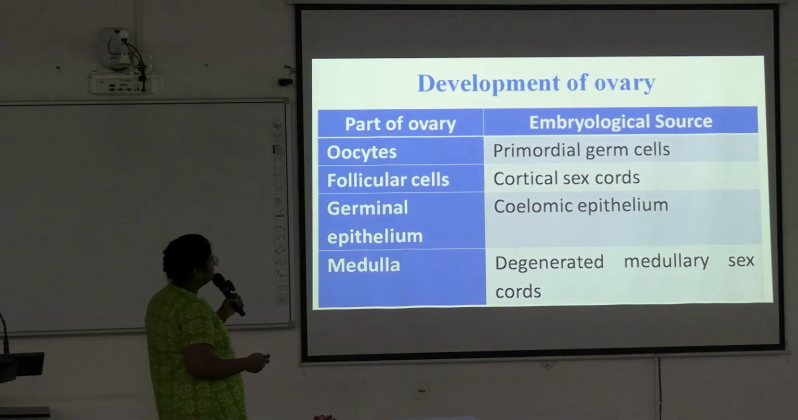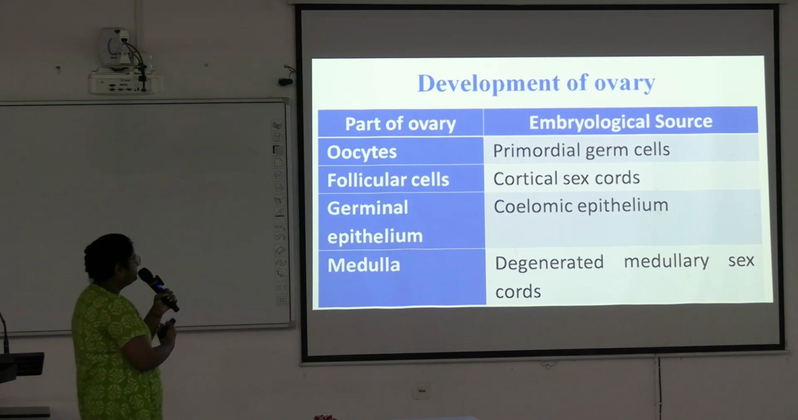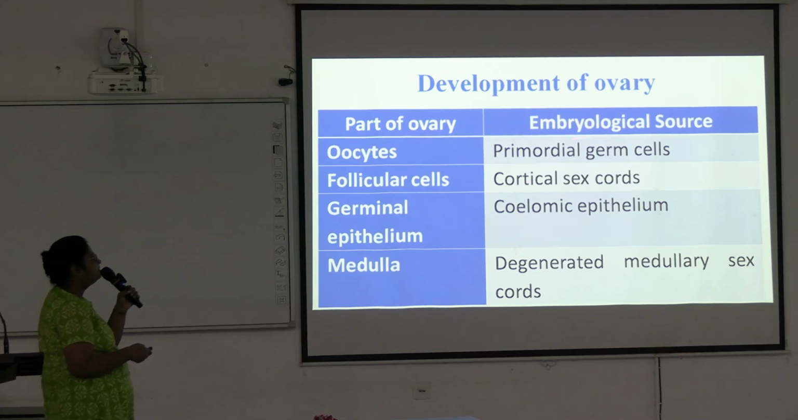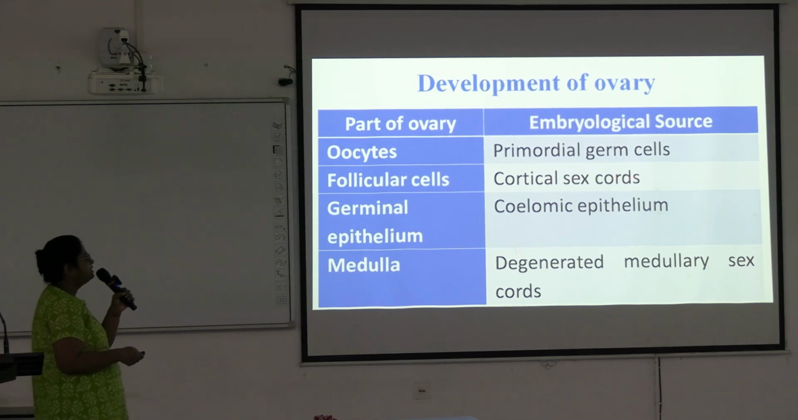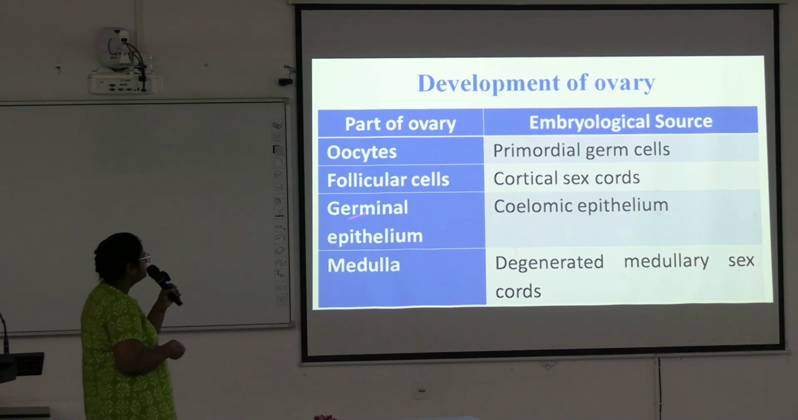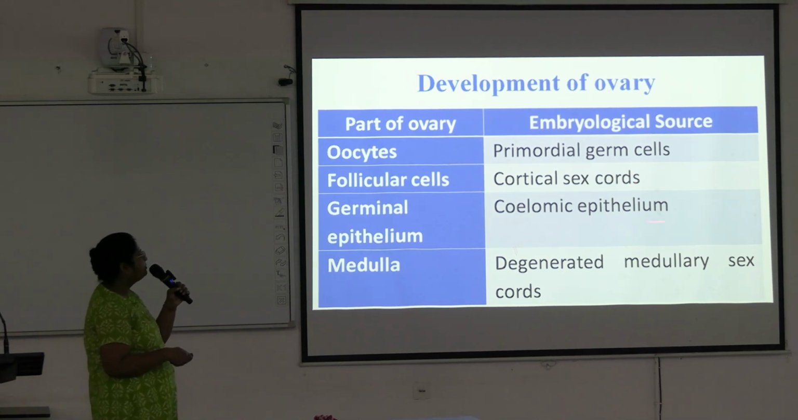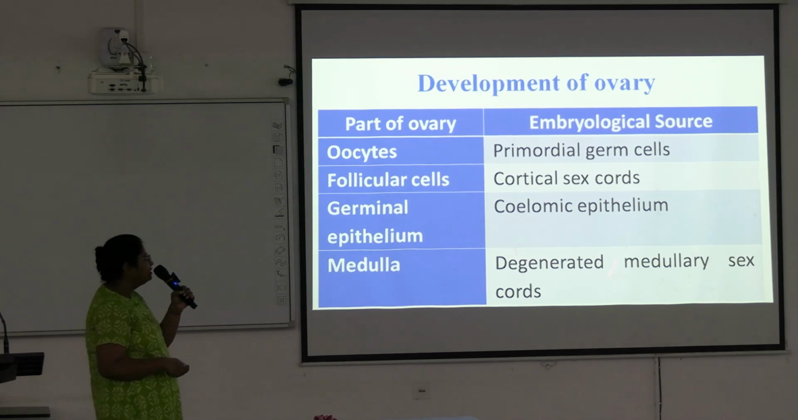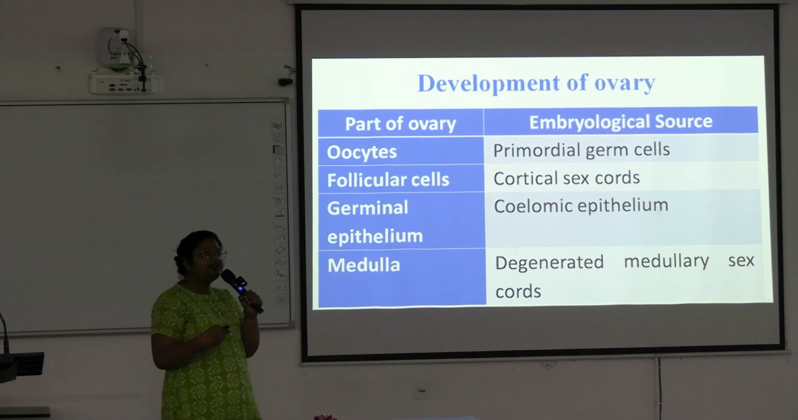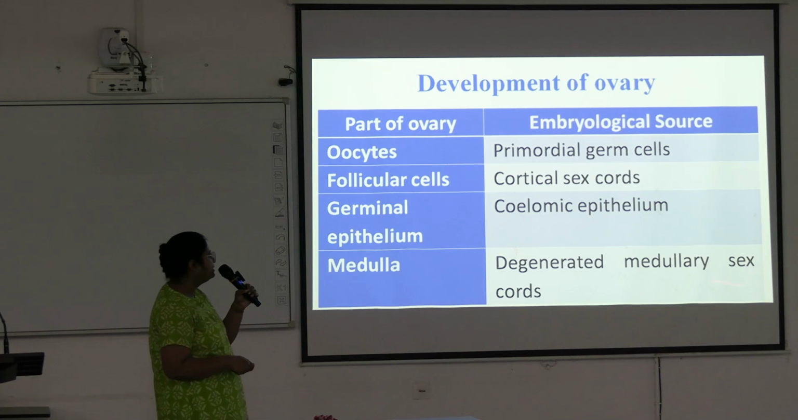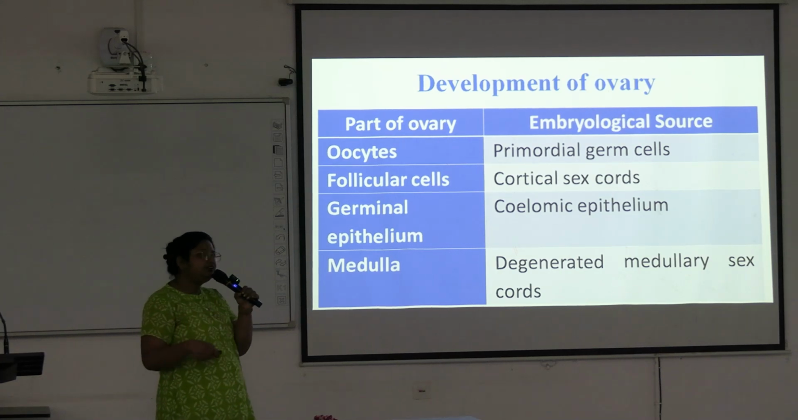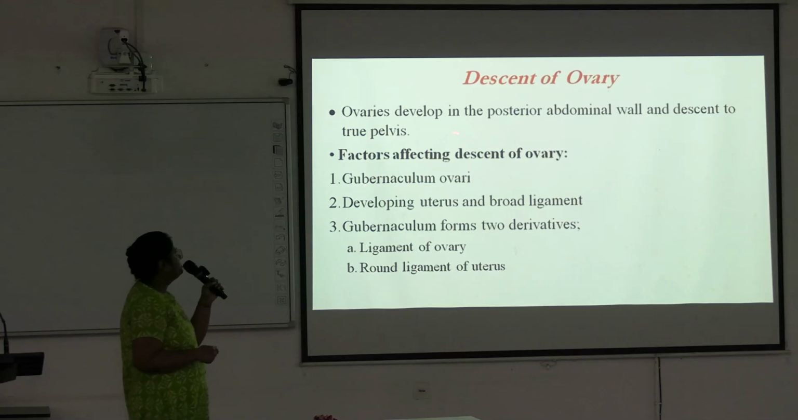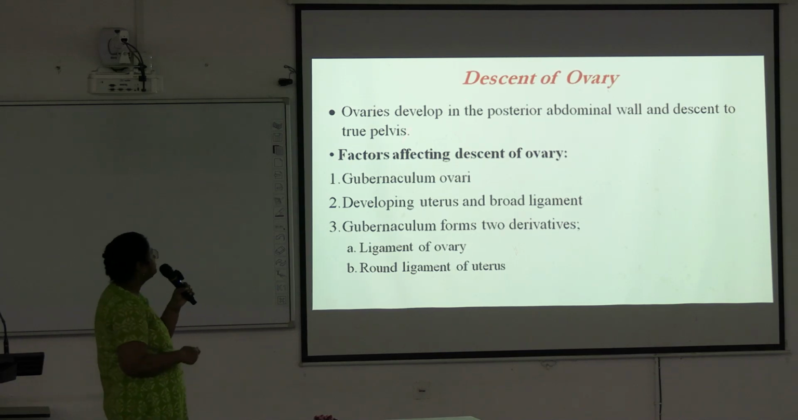Okay. Next. So, oocyte's embryological source is primordial germ cells. Follicular cells come from cortical sex cords. Germinal epithelium comes from coelomic epithelium, and medulla develops from degenerated medullary sex cords. In female, medulla is degenerating. In male, it was developing into testis, but in female, medulla of the sex cord is degenerating to form the medulla of the ovary.